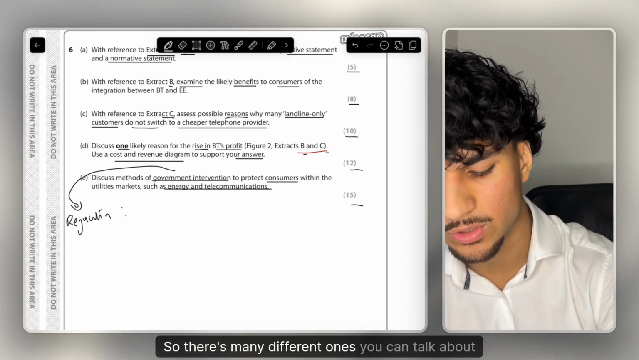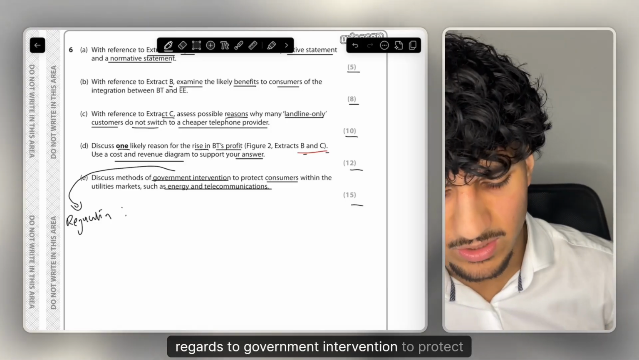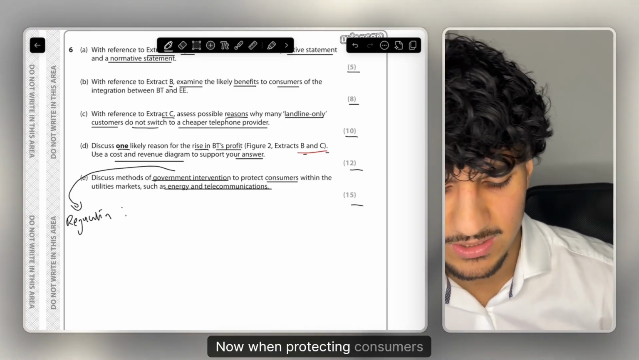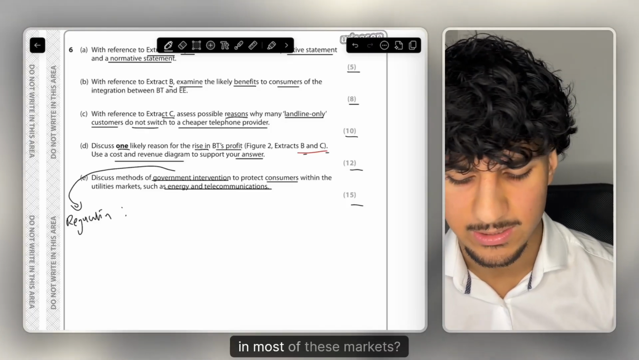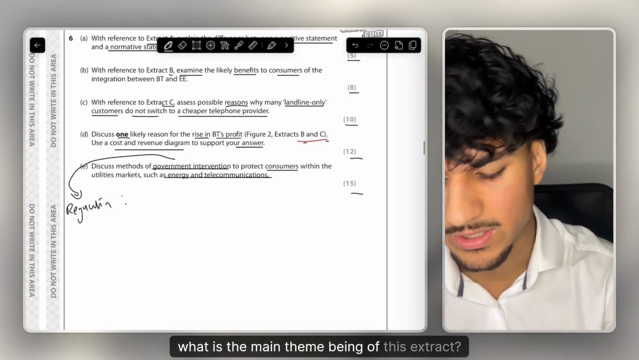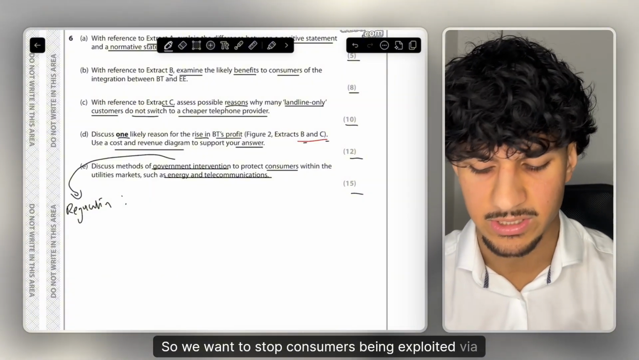So there are many different ones you can talk about here, but which would I pick with regards to government intervention to protect consumers? When protecting consumers, what is the main way consumers are being exploited in most of these markets? What is the main theme of this extract? Of course, it's prices. So we want to stop consumers being exploited via prices.